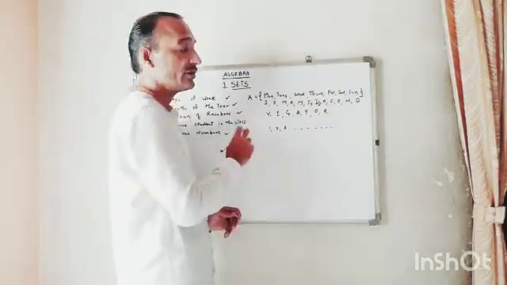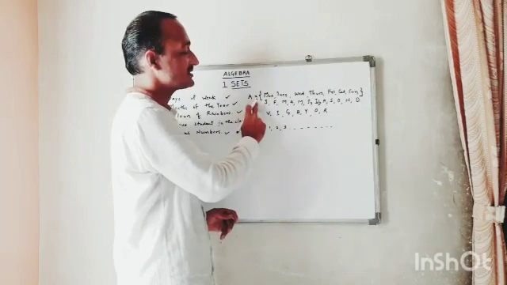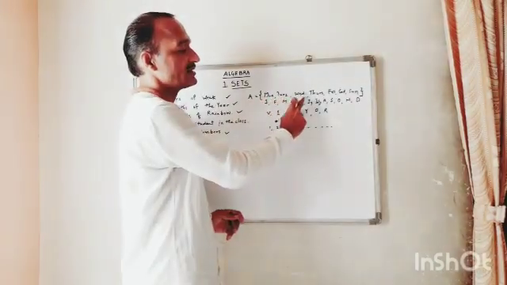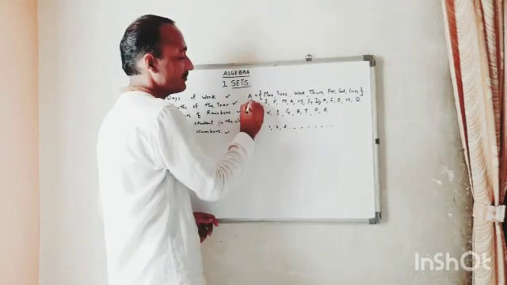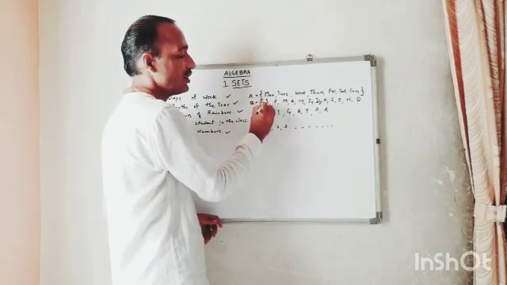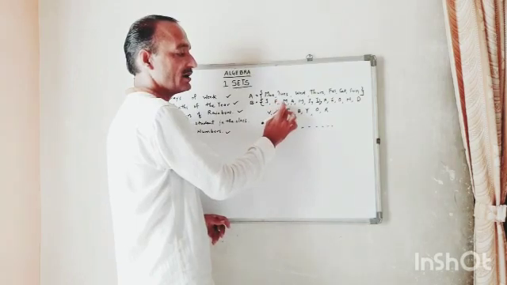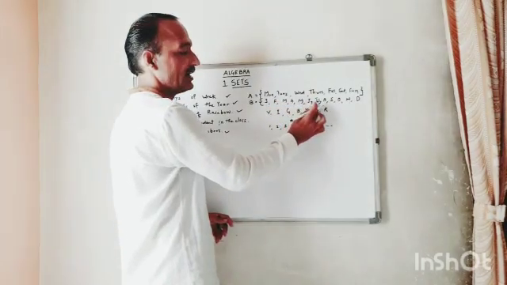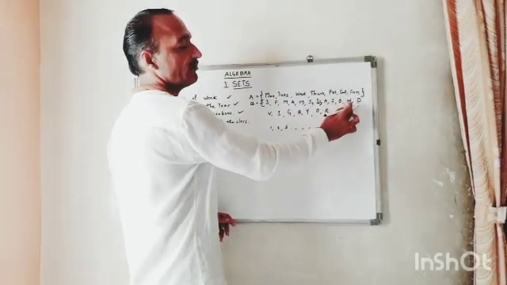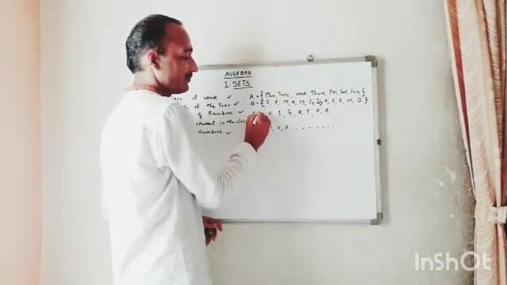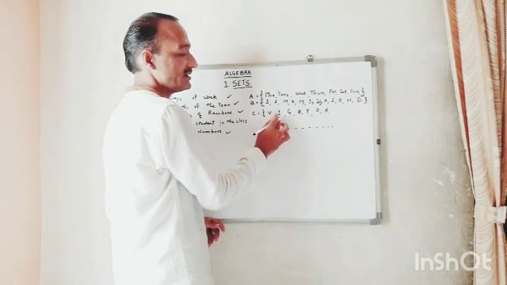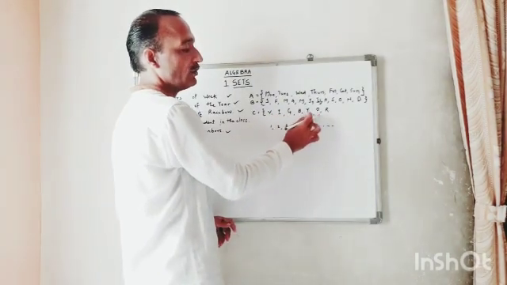How will you read this? A is the set of Monday, Tuesday, Wednesday, Thursday, Friday, Saturday, Sunday. Whereas B is the set of January, February, March, April, May, June, July, August, September, October, November and December. C is the set of violet, indigo, green, blue, yellow, orange, red.